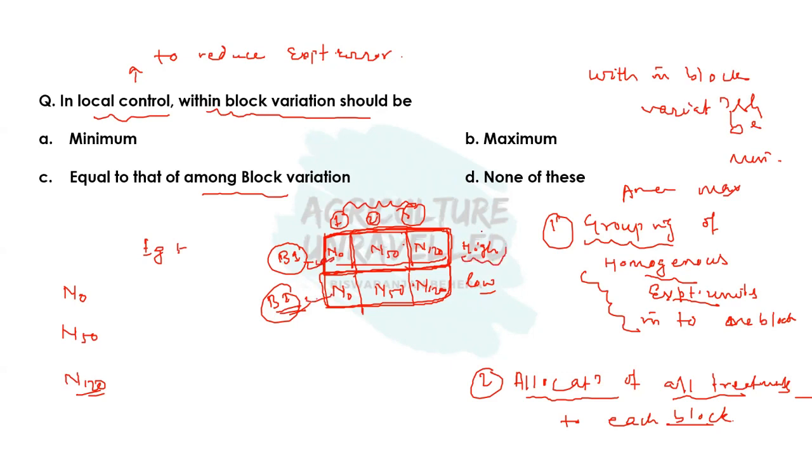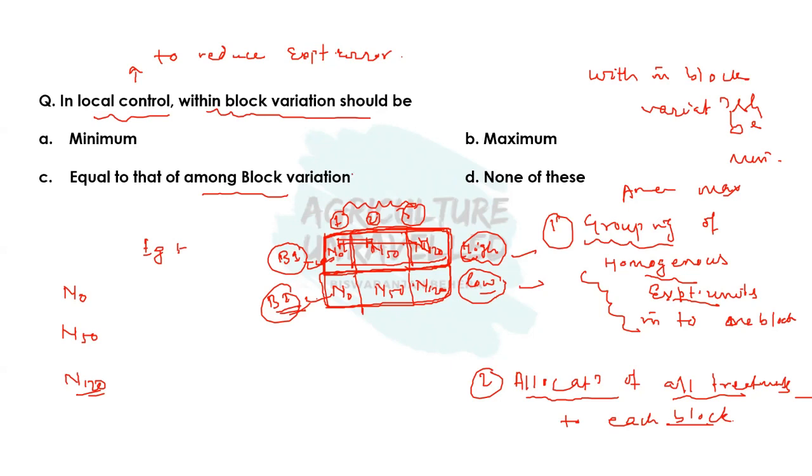So here we can see higher fertility and lower fertility levels. So among block variation is maximum, and within block, here also high fertility, here high fertility, here high fertility. So within block variation is minimum. So blocking should be done in such a way that within block variation should be minimum and among block variation should be maximum.